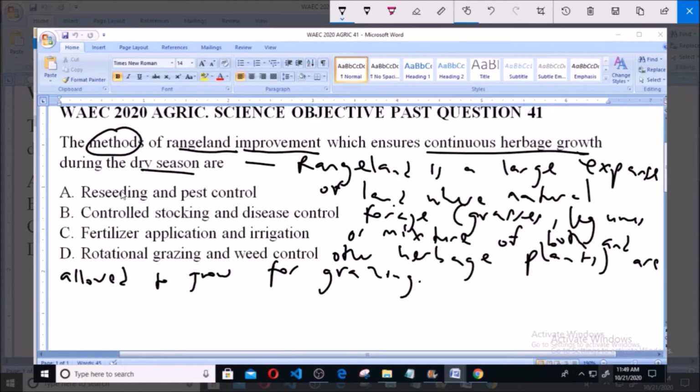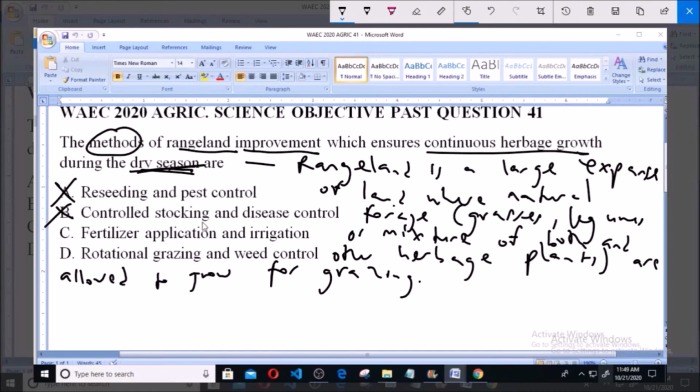Now let's take a look at each of the options and see which of them ensures continuous herbage growth. Now option A says reseeding and pest control. Now this ensures continuous herbage growth, but not during the dry season. Reseeding and pest control won't particularly enhance the chances of the rangeland continuing to grow during the dry season. So this is not the answer to the question. Now option B says controlled stocking and disease control. Now this is similar to that of pest control and reseeding. It will also not be of any assistance during the dry season. So this is not the answer.